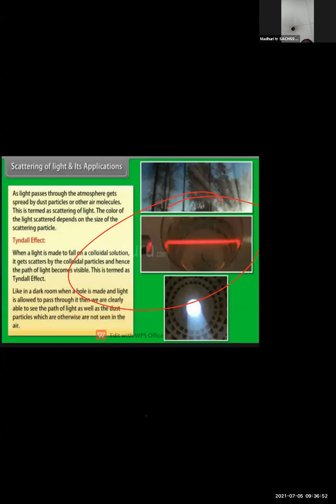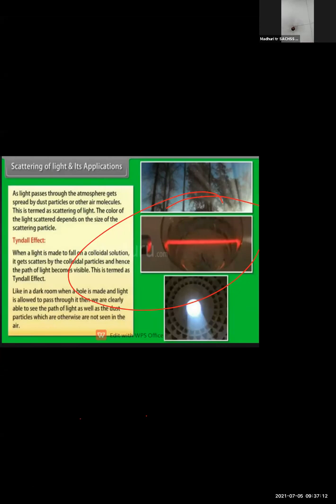So what is scattering of light? If anyone asks you, you can say that when light falls on an object or on minute particles, and these minute particles spread the light in all directions, this phenomenon is called scattering of light.